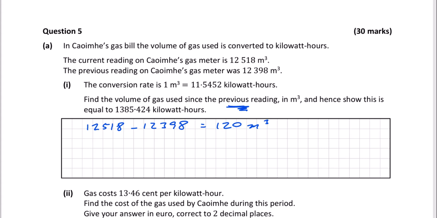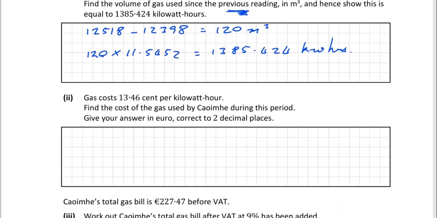Now the next thing we've got to do is show that this is equal to 1385.424 kilowatt hours. Well, each cubic meter is 11.5452 kilowatt hours, so all we've got to do is take 120, multiply it by 11.5452. When you do that, you do indeed get 1385.424, and that's kilowatt hours. Okay, so that's part 1. Let's have a look at part 2.